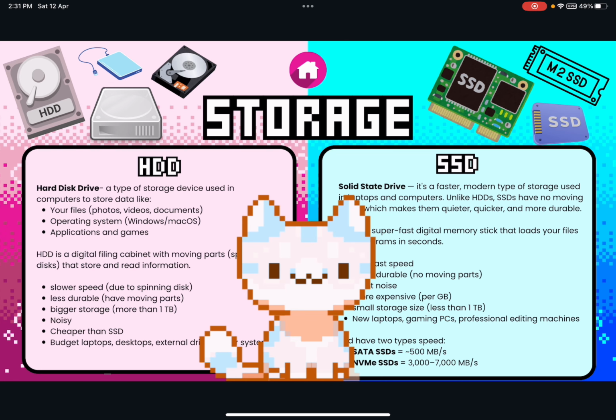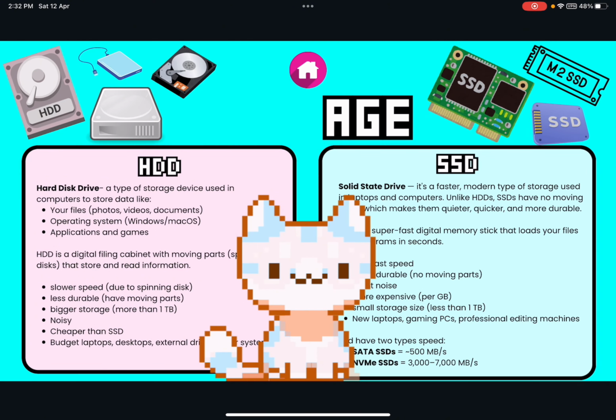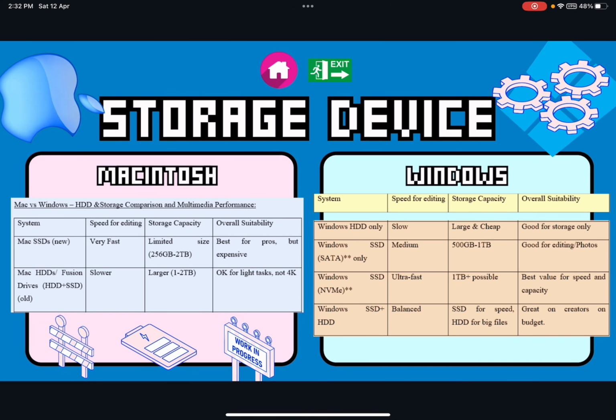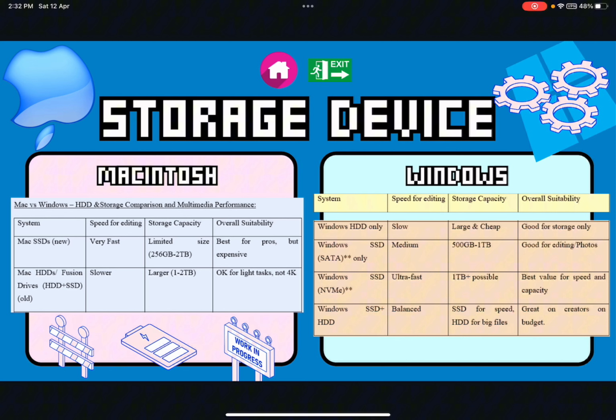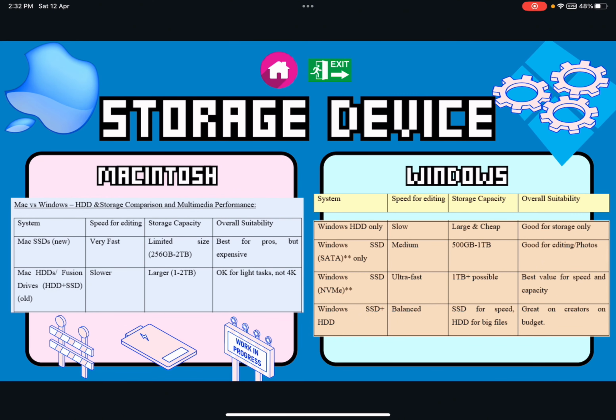Wow, that's a lot of information, right? Let's take a time and move on to the last slide ever. The comparison between Mac and Windows storage devices. As you can see on the screen is a tabulated comparison, so I will try my best to explain from the table.